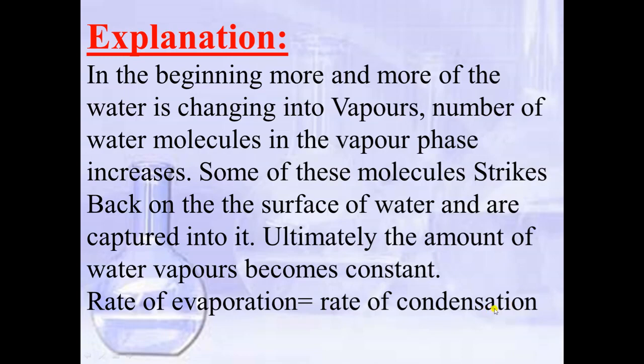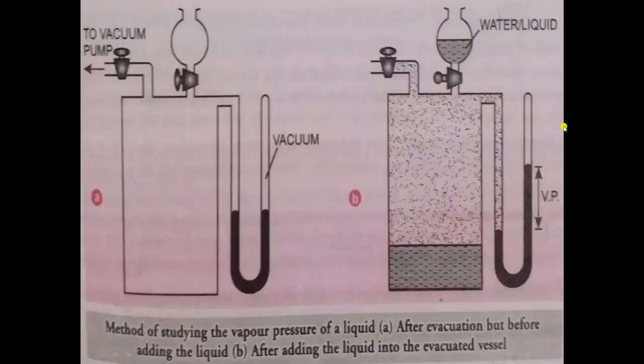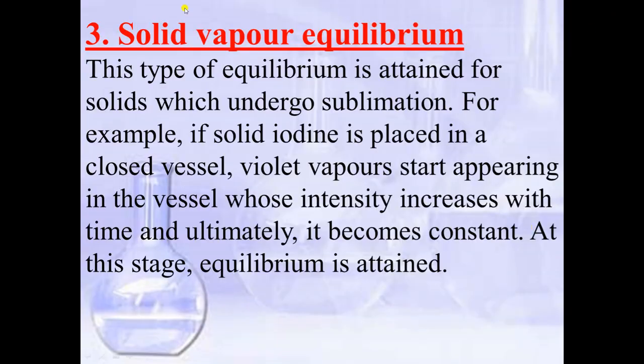So in this physical equilibrium, when rate of evaporation is equal to rate of condensation, there will be liquid vapor equilibrium. Now the difference in the level of mercury in the two limbs gives the equilibrium vapor pressure of water at room temperature. So the difference in the mercury level, from this point to this point, will give us the equilibrium vapor pressure.